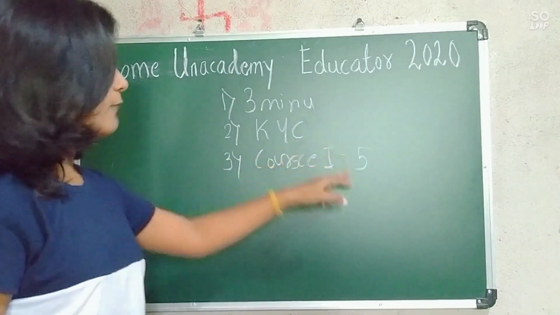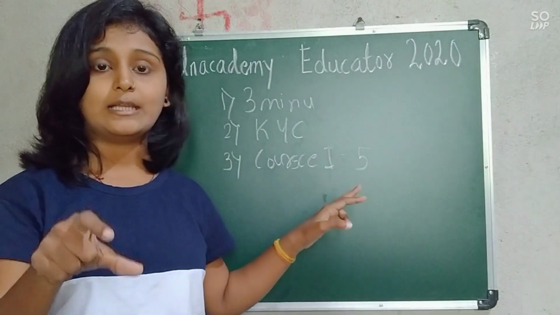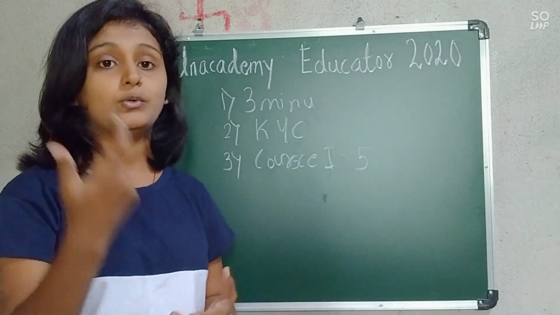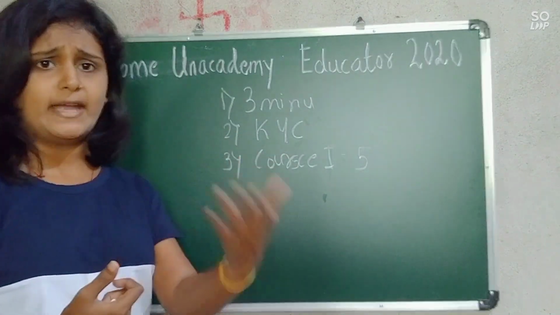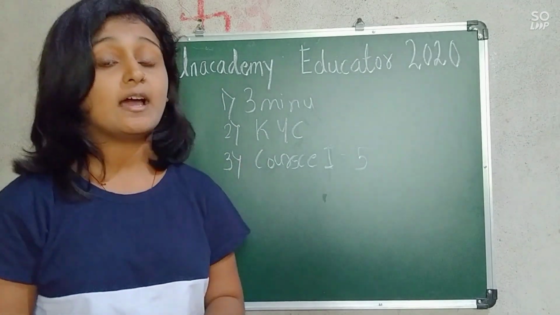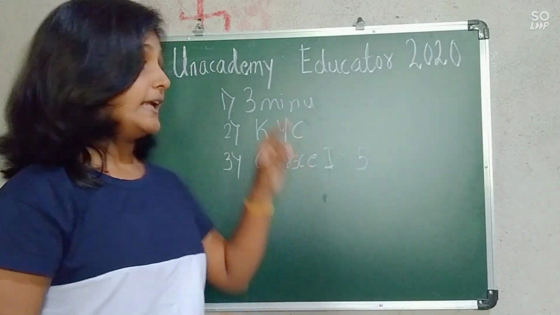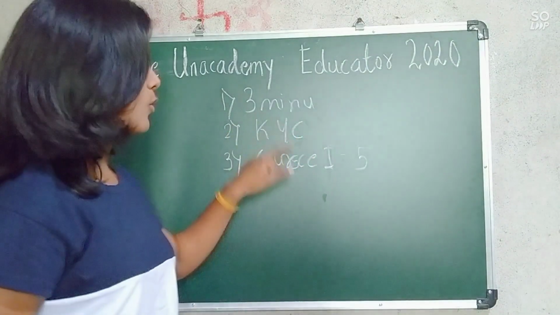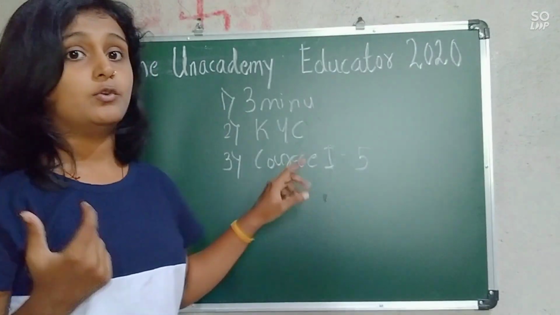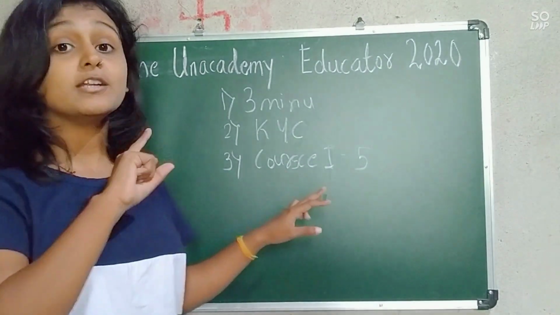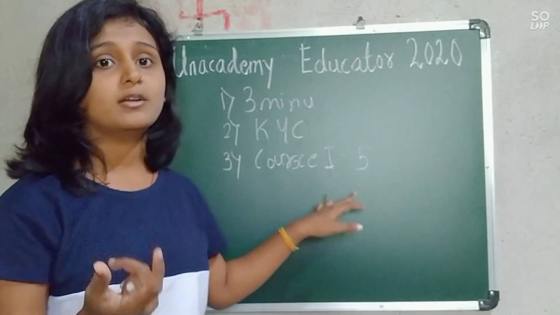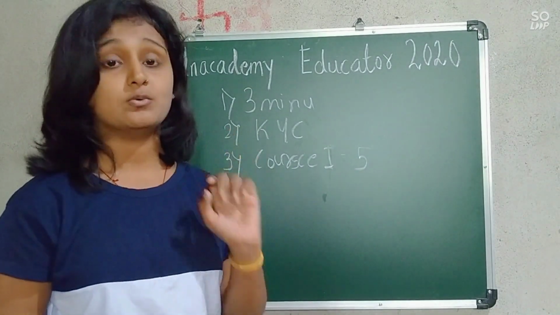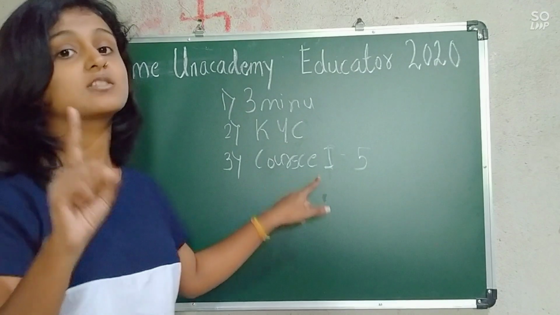Okay. Now, after making the five videos, you have to tell them that yes, I have done the five videos and uploaded them to the Unacademy educator application, so they will check whether it is clear and whether you have followed all the rules. If course one is cracked, they will give you a message that it has cracked. If it is not accepted, if there is some error, then you have to make the five videos on course one again. That means course one should be met.